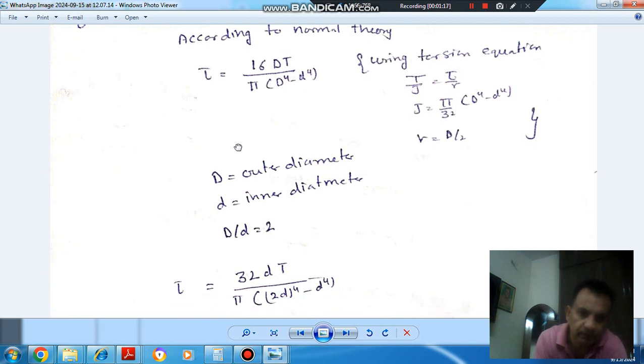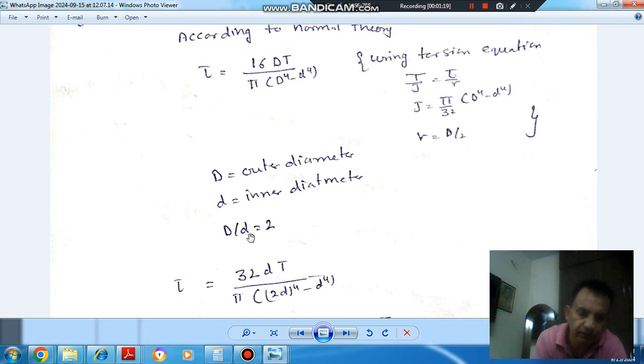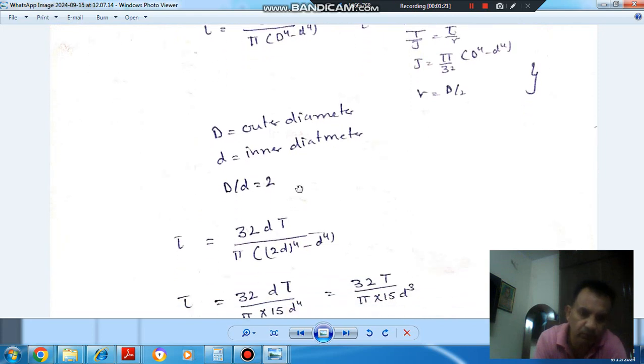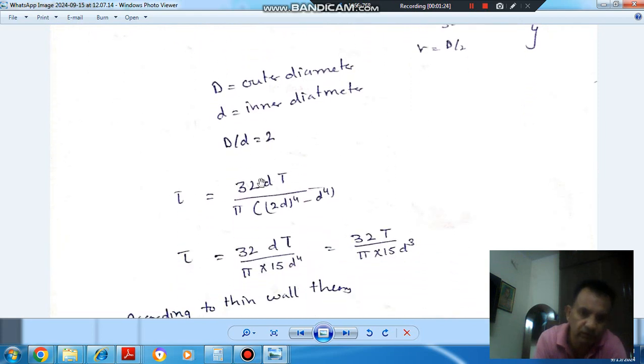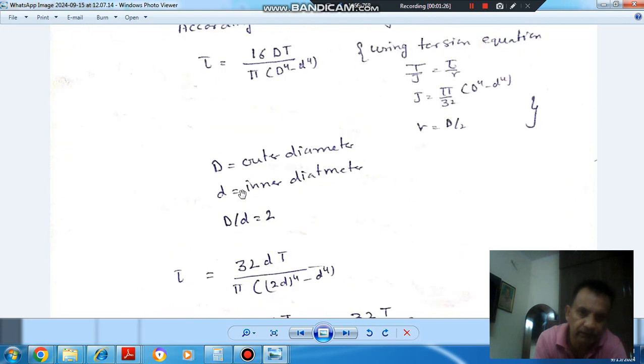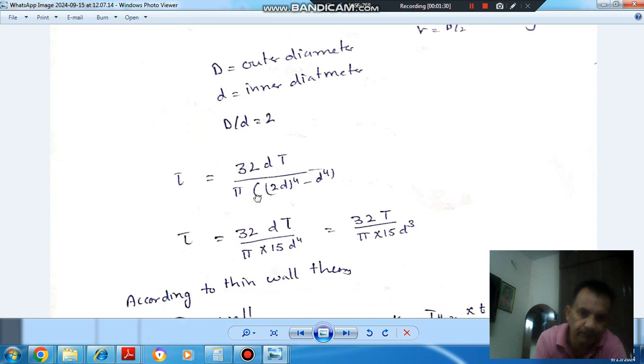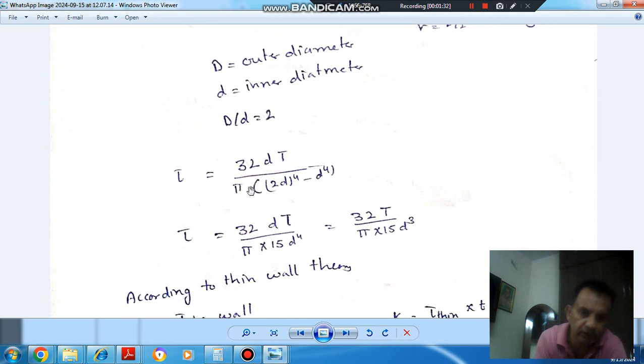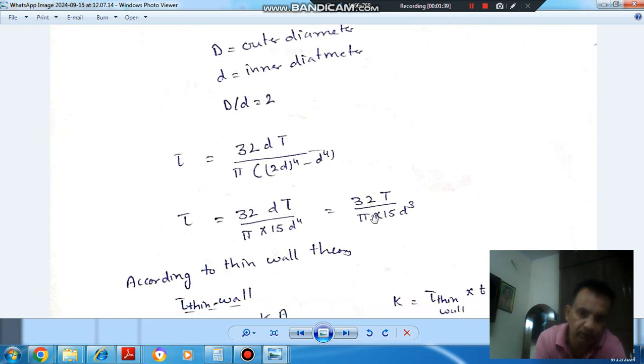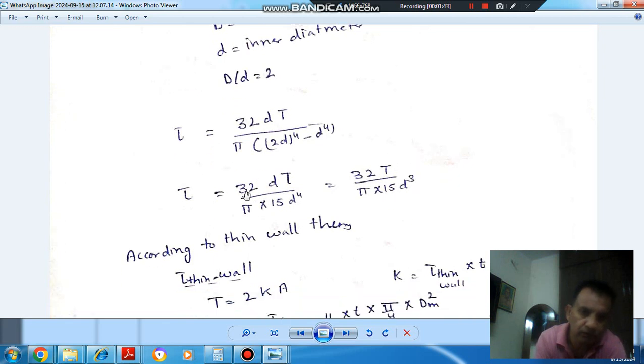Okay. And it is given that the ratio of outer diameter to inner diameter is 2, so D is equal to 2d. Putting this in this equation, the tau becomes 32 d T, small d T, divided by pi ((2d)^4 minus d^4). So it will become 32 T divided by pi 15 d cube. So this is the shear stress